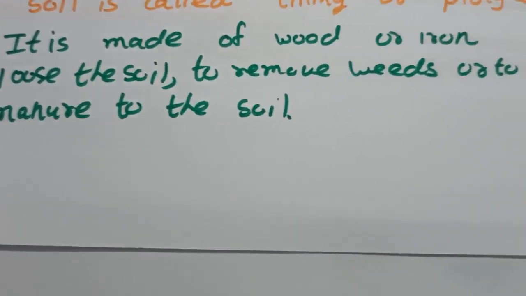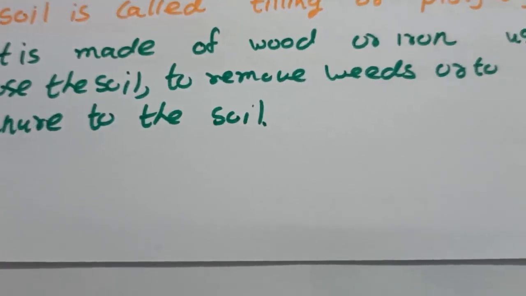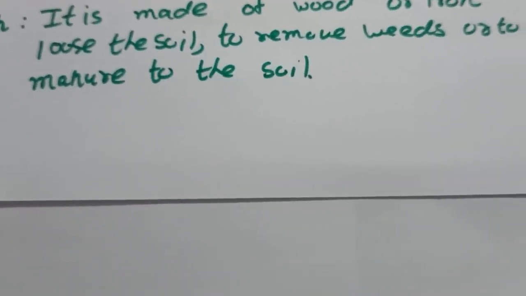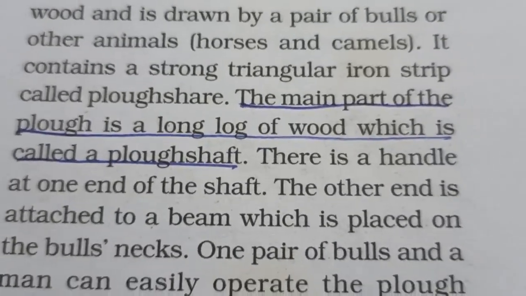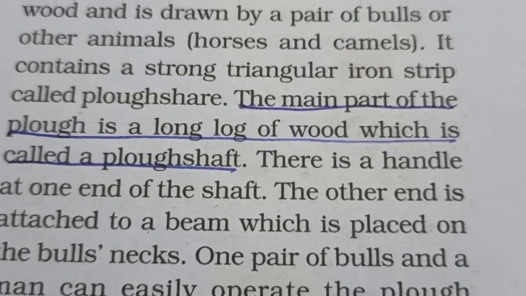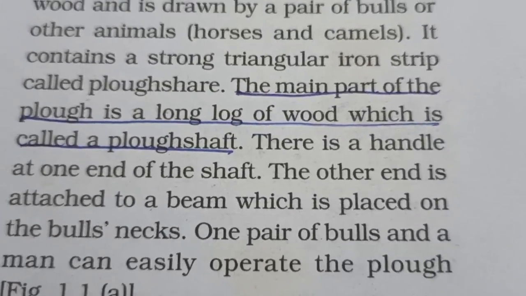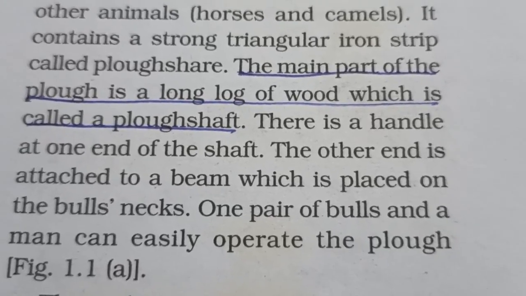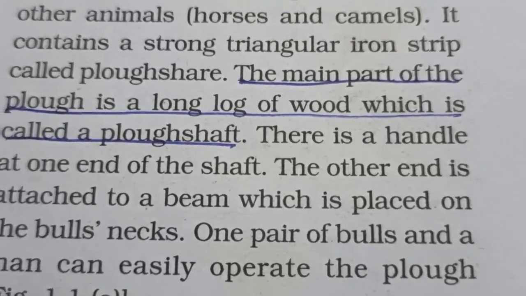So a plow, made of wood or iron, is used to loosen the soil, to remove the weeds or to add manure to the soil. And the main part of the plow is a long log of wood which is called plow shaft.